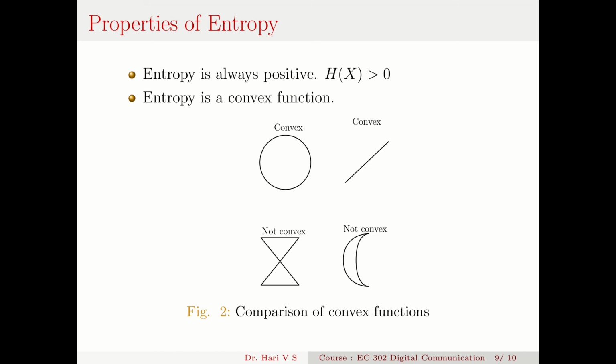I don't go into the mathematics of a convex function, I will just give you some simple examples. In a convex function, if I draw a chord or a line between 2 points, then the line will be contained by that surface. For example, this is a circle, and this is a convex function. If I take any chord across this, from this point to this point, or any point in the circle, that line will be contained by this circle. So that's a convex function. A straight line is also a convex function. Say I take any 2 points and draw a line connecting them, then the new line will be contained by the first line. So this is also a convex function.